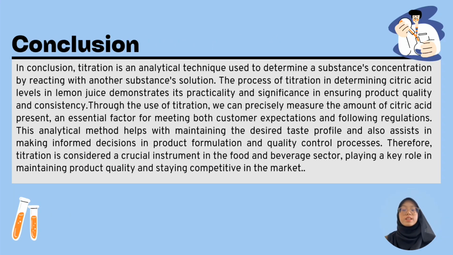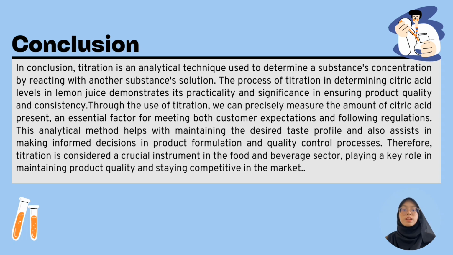In conclusion, titration is an analytical technique used to determine a substance's concentration by reacting it with another substance's solution. The process of titration to determine citric acid level in lemon juice demonstrated its practicality and significance in ensuring product quality and consistency. Through the use of titration, we can precisely measure the amount of citric acid present, an essential factor for meeting both customer expectations and following regulations.